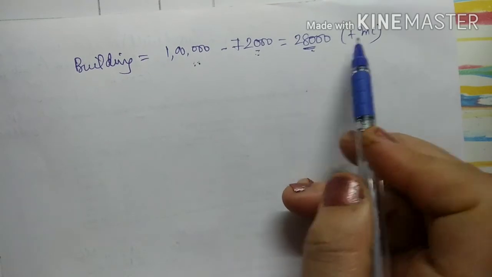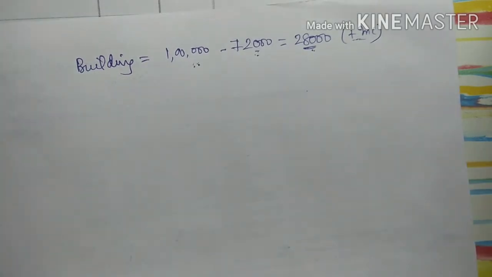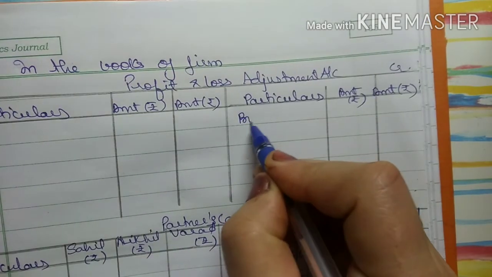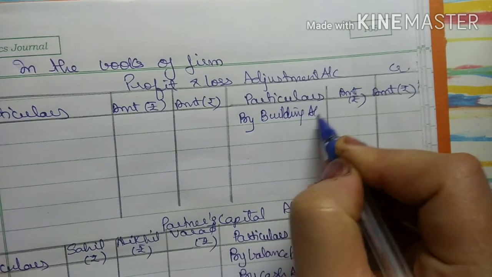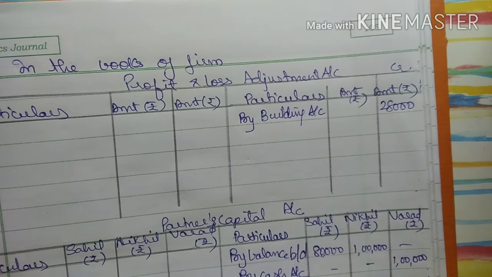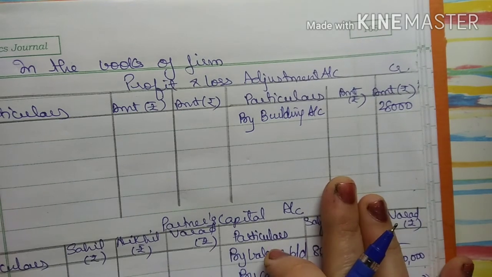So I am adding it, that is, there is an increase in building value, right? So whenever there is an increase in my assets, it's my profit, right? So it will come on the credit side of the profit and loss adjustment account, by building account, and the amount is 28,000. So the first effect is given in the profit and loss adjustment account credit side.